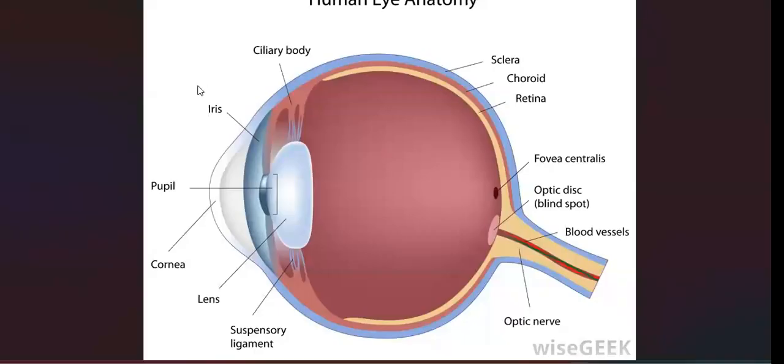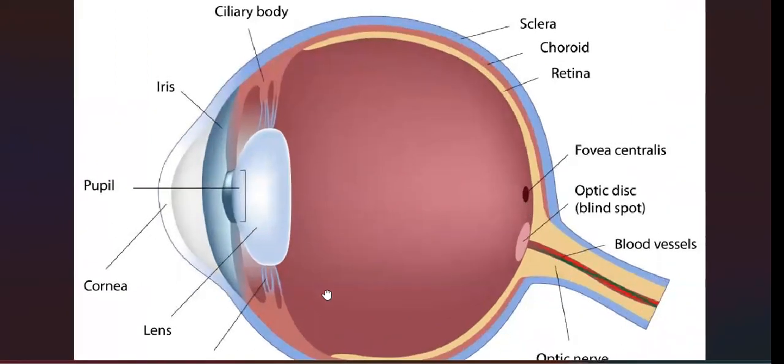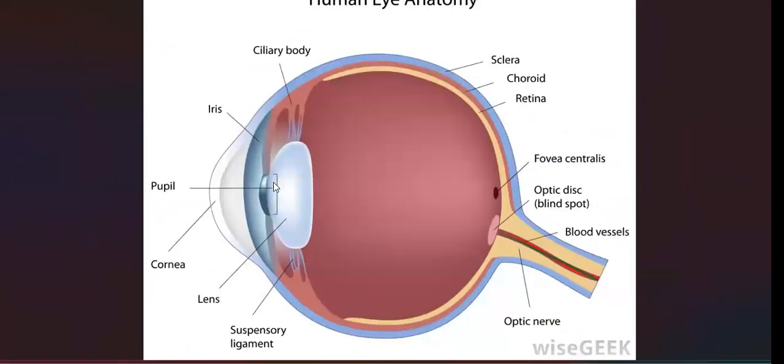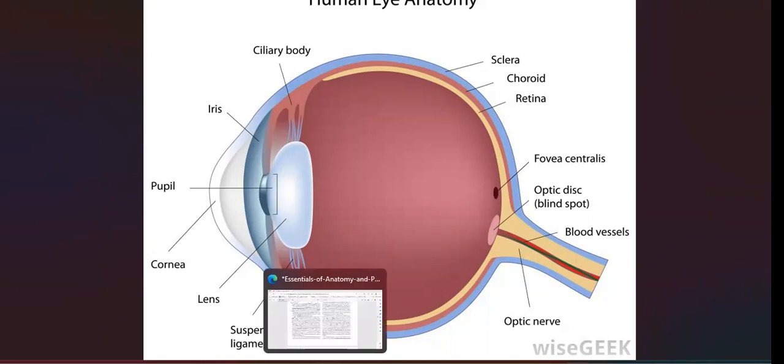This is the choroid, but it has deeper structures here. Here we have the ciliary body, and you have the pupil and lens. And here we have the suspensory ligaments. These are the things available in the choroid.